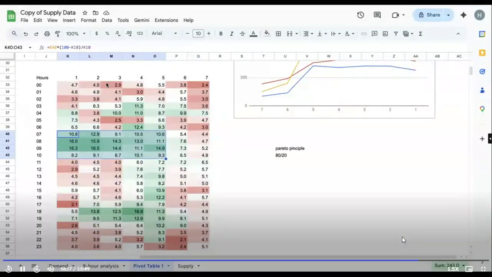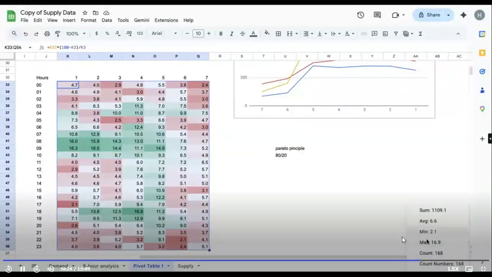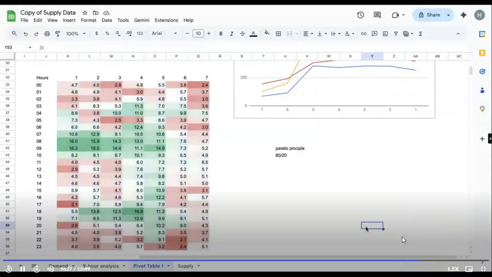I'll just repeat. This total number is 168. 20% of it would be somewhere around 34. So let's take around 20 values, just on the simpler side. This top 20 numbers, the highest number is 16.5, then 3, then this. If you take those 20 numbers, that will drive 80% of the impact. So you can just focus on that first, try to run your experiment and see whether it is driving your impact or not. If it is driving, then you can use it for all the others as well. Okay, Nishant, clear?